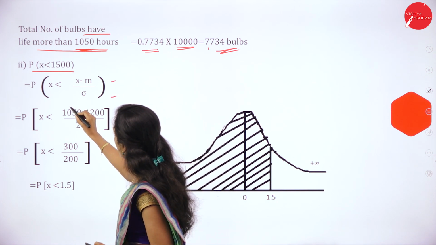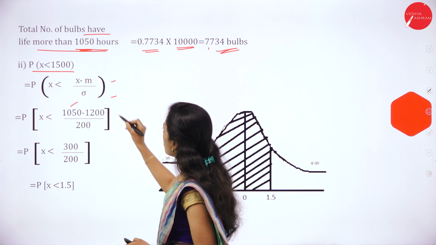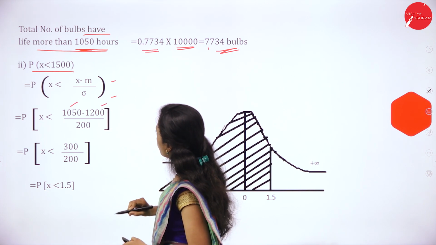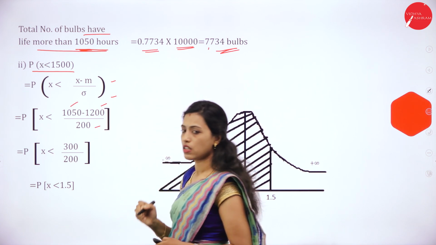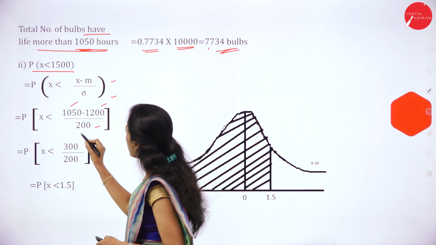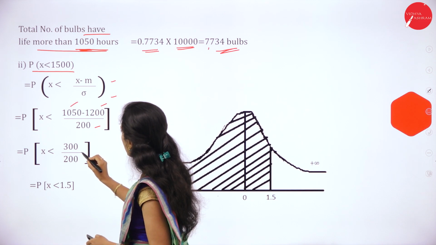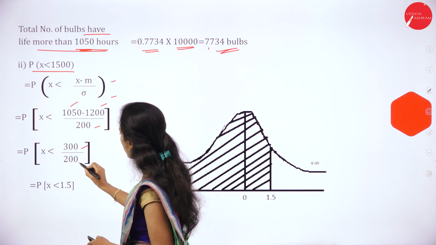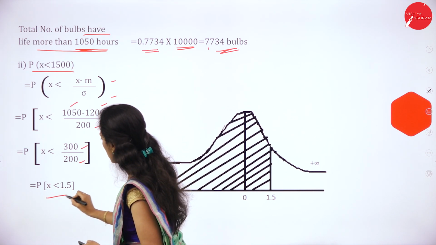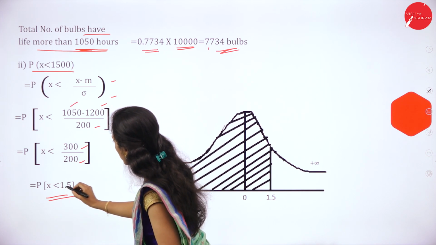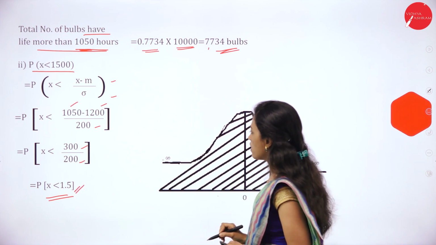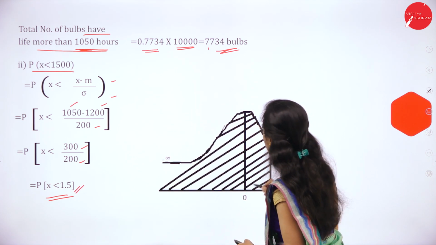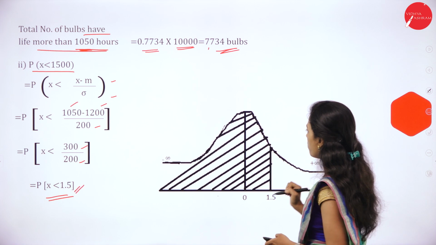X is 1500 minus mu, it is 1200 given in the problem. Standard deviation is 200. Then 1500 minus 1200, it is 300 divided by 200. So P is equal to less than 1.5. So less than 1.5 means plus 1.5.